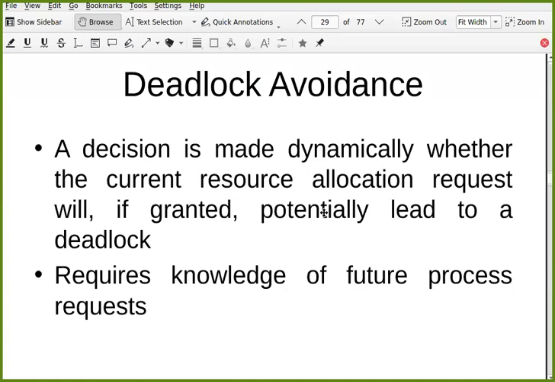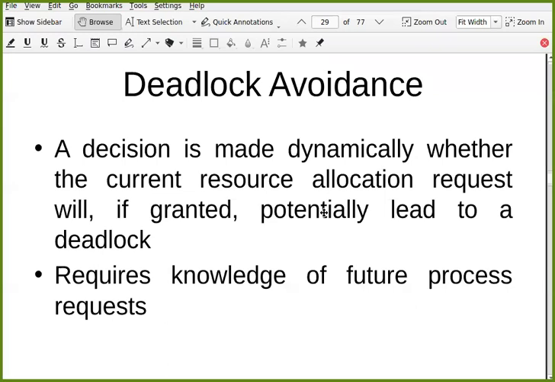You check that, and if that is possible, you won't grant that request. That is called deadlock avoidance. Does this make sense? But then how can you check whether this will lead to a potential deadlock?